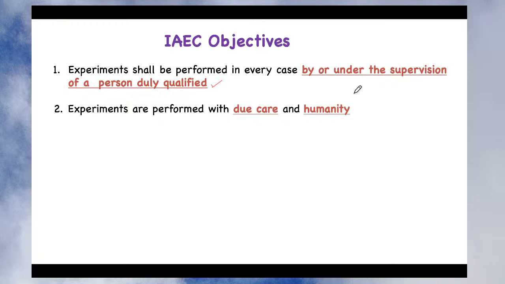The second objective is that experiments are performed with due care and humanity. You should take all the measures needed to take care of those animals and provide a humane touch to the animal. It's not that since they are animals, you can treat them however you want. That is not the case. You need to take care of those animals. You see that there is no unnecessary pain, and if your procedure involves pain, then you should adopt certain strategies to reduce the pain caused to the animal. So experiments are performed with due care and humanity.